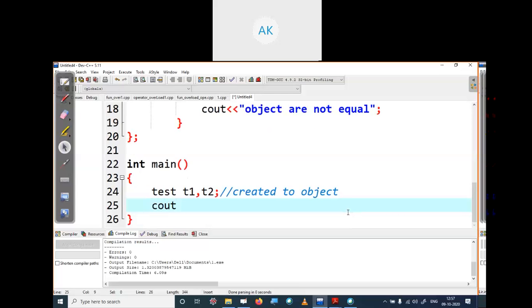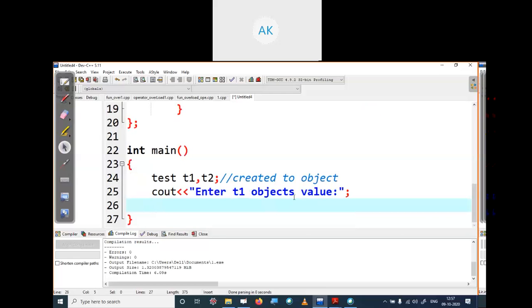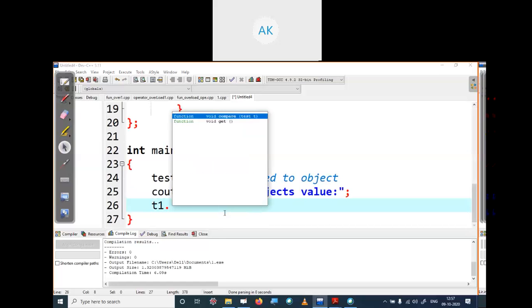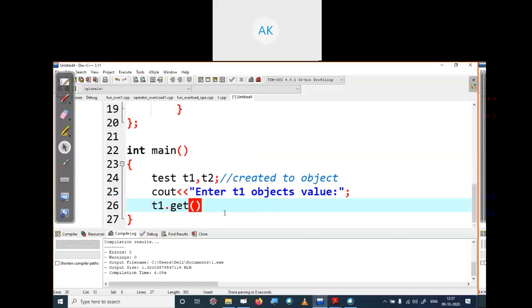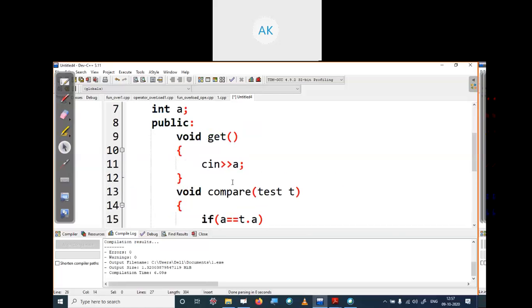Cout, print a message, enter t1 object's value. This message will print and the user will enter the value. How can we read the value? Using the function get. So t1 reads the value using function get. This function will execute and ask you to enter the value of a.